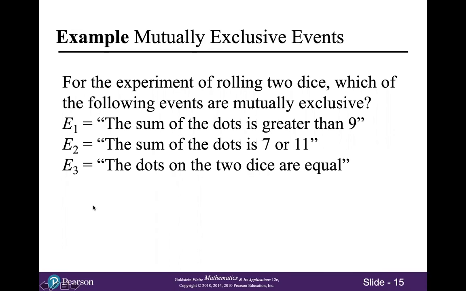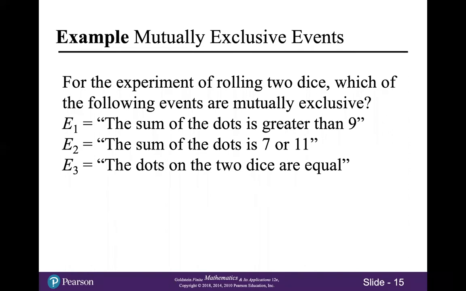All right, let's look at these three events and determine which of them are mutually exclusive. Mutually exclusive, remember, describes a pair of events. So E1, again, is the sum of the dots is greater than 9. E2 is the sum of the dots is 7 or 11. E3 is the sum of the dots on the two dice are equal.